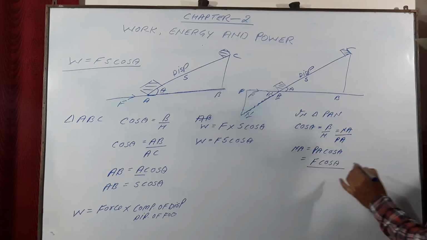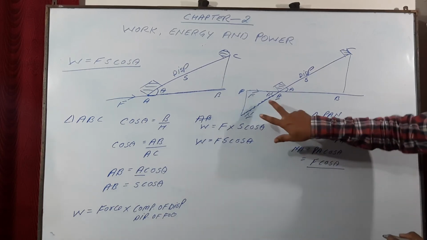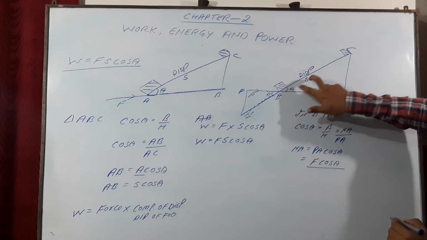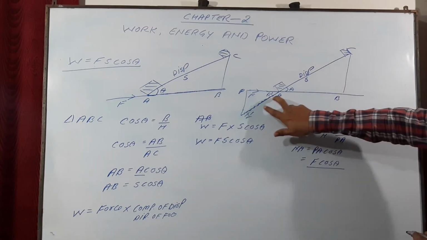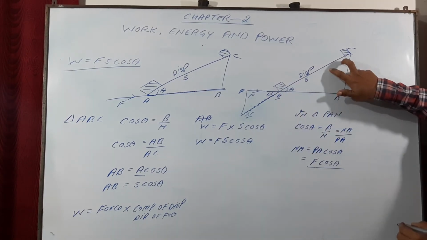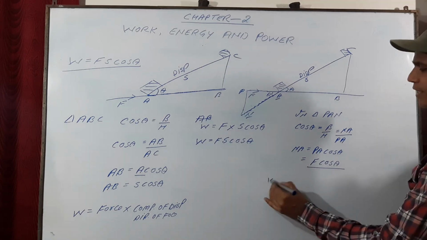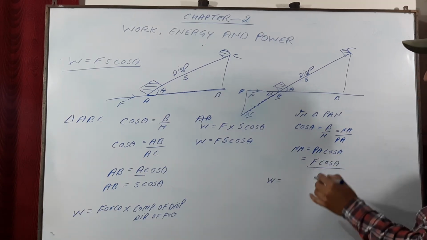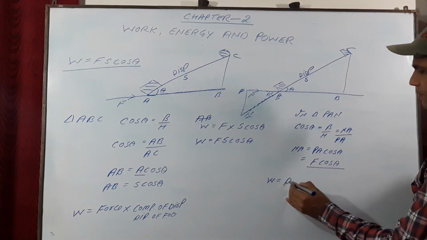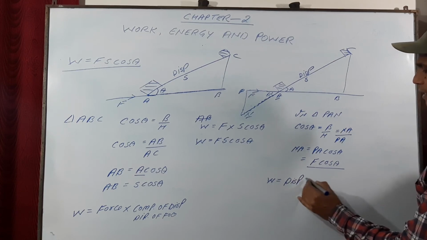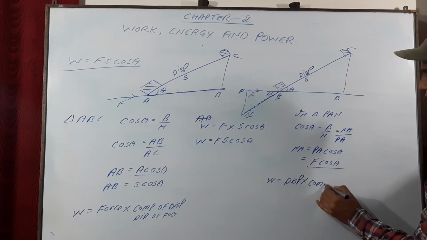Again, this is the component of force which is in the direction of displacement. So work done will be displacement multiplied by the component of force.